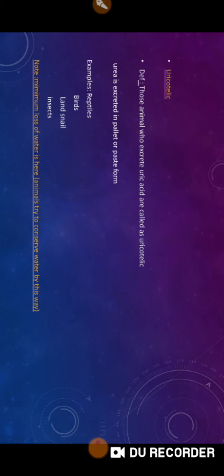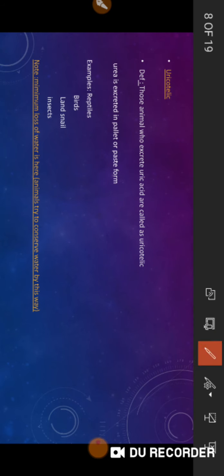Then the uricotelic, which is very easy: excretion of uric acid. It is less soluble mostly, so it forms a pellet or paste, like a Colgate paste, right? Not solid, not liquid, like a paste it will form. Reptiles, birds, snails excrete uric acid. And as I told you, very little water is required over here.